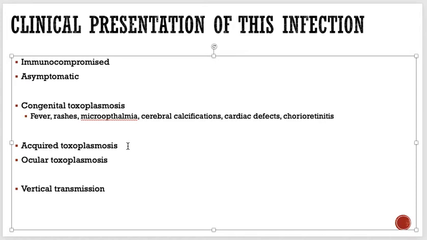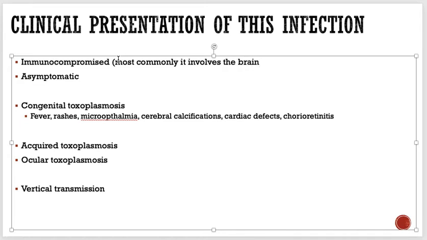Whenever it is in immunocompromised people, it basically affects the central nervous system the most. Okay, so in immunocompromised people, remember that most commonly it involves the brain.